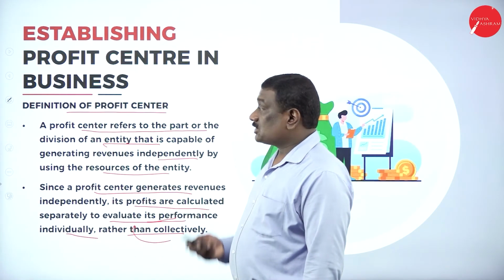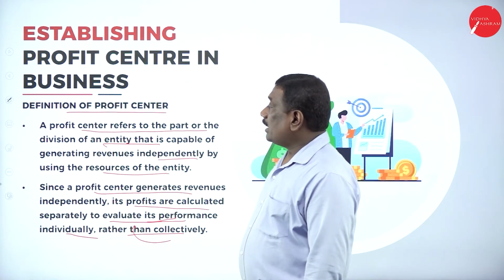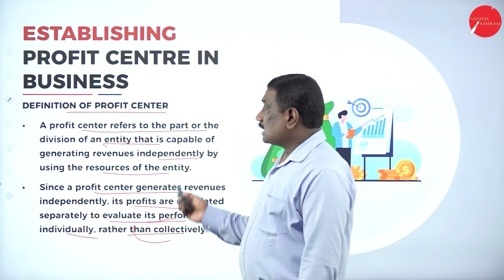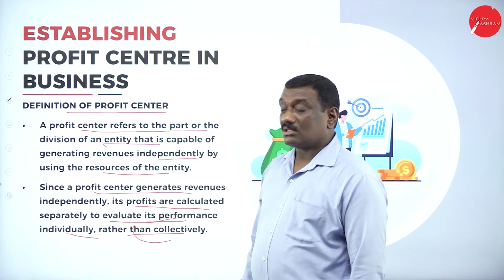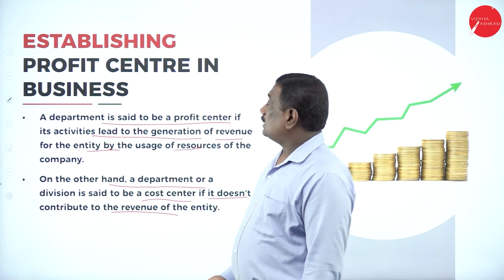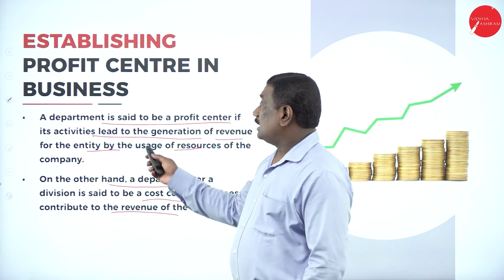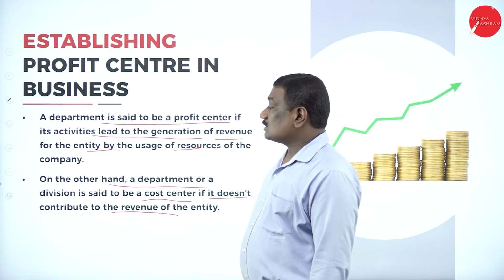So I told you the definition of profit center. It says a profit center refers to the part or the division of an entity that is capable of generating revenues independently by using the resources of the entity. So here we can see a department is said to be a profit center if the activities lead to the generation of revenue for the entity by the usage of resources of the company.